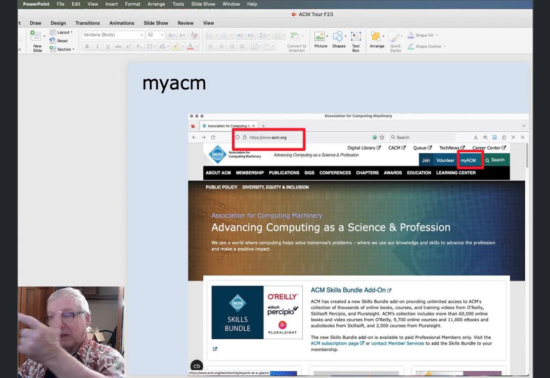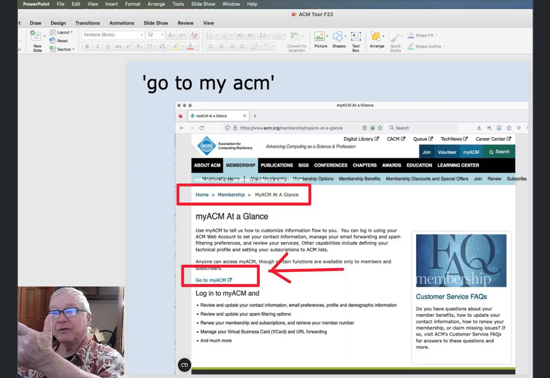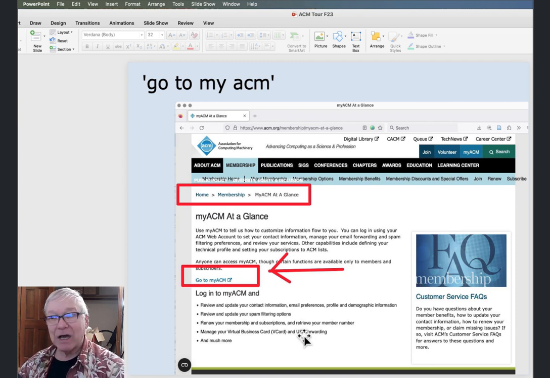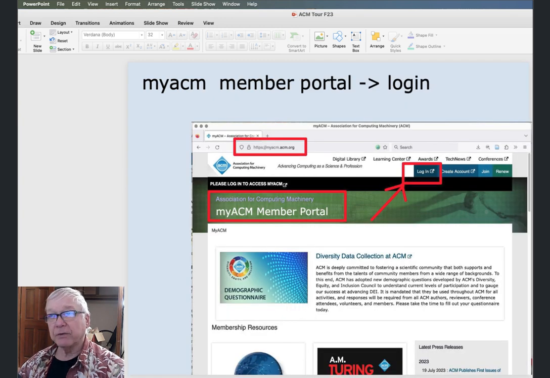This said, let's go to my ACM, and it took you to my ACM at a glance. There is, however, on this long and complex page, which you can investigate at some other time, but not now, if you click this link that says go to my ACM, then it will actually take you to a URL that says